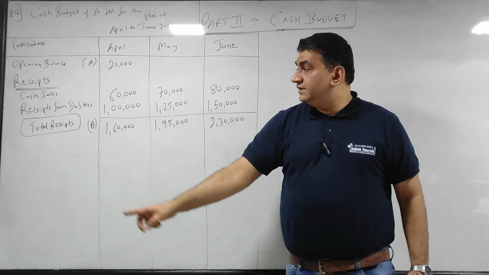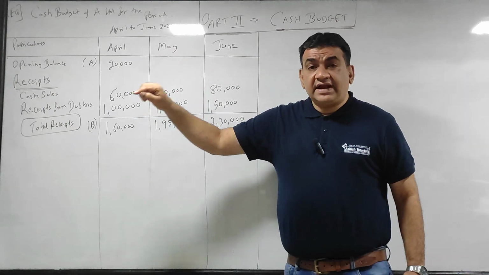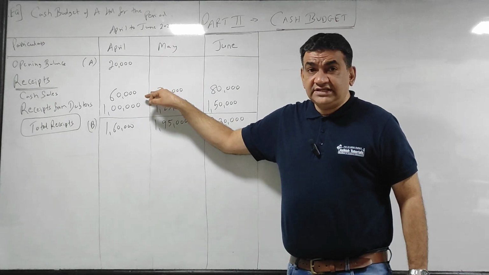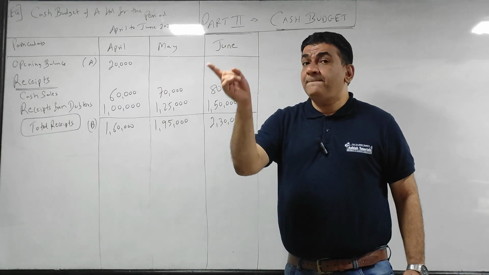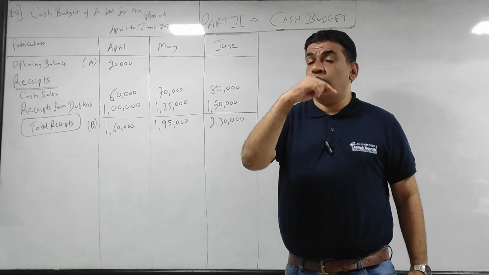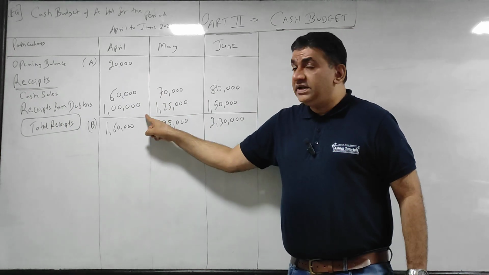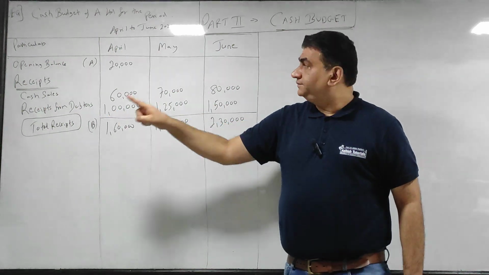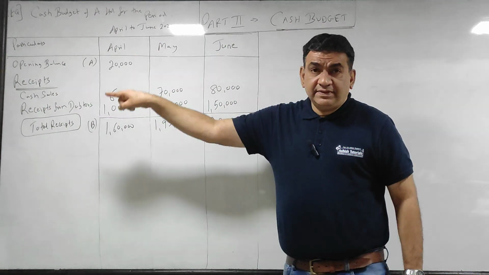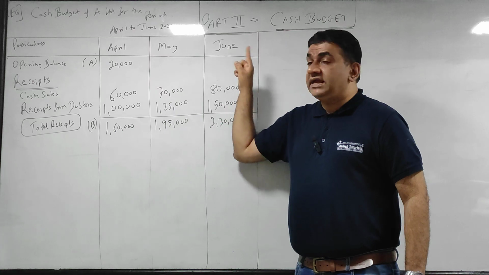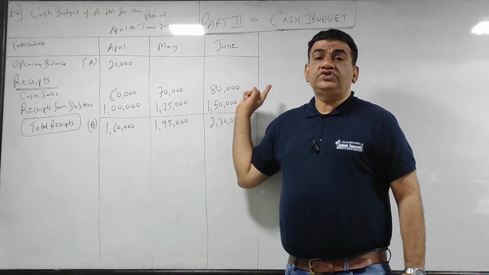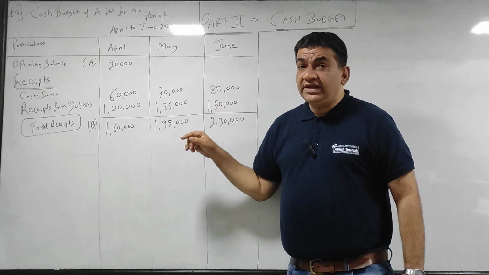Again I'll repeat. Cash sales, write the same month's cash sales. Credit sales, because the credit period is 1 month: in April, March's; in May, April's; and in June, May's. June will go in July, which we are not concerned with. And why are we doing it?